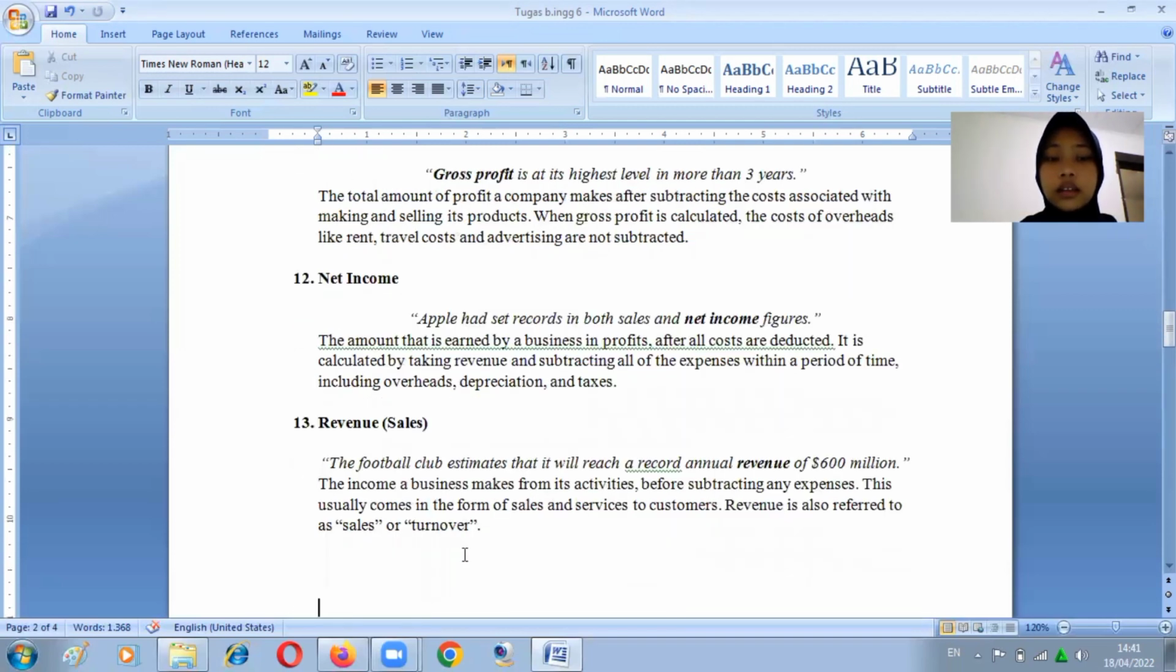12. Net income. Apple has set records in both sales and net income figures. The amount that is earned by a business in profit after all costs are deducted.